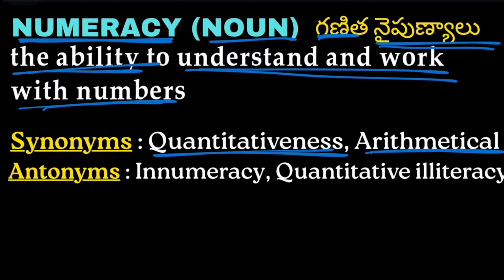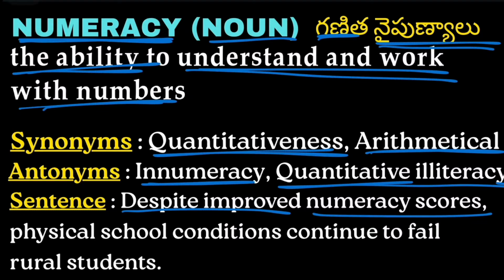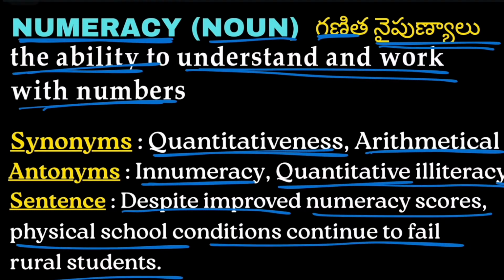Antonyms are innumeracy and quantitative illiteracy. Example: despite improved numeracy scores, physical school conditions continue to fail rural students.